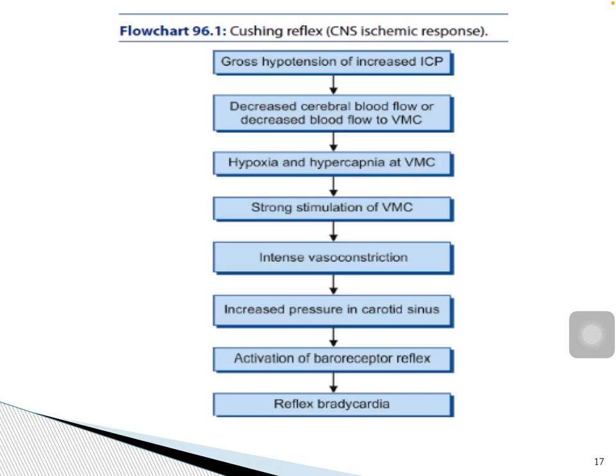The flowchart explains the Cushing reflex. Whenever there is increased ICP, it causes decreased cerebral blood flow to the vasomotor center, and this causes hypoxia and hypercapnia at the vasomotor center, and this hypoxia and hypercapnia causes strong stimulation of the vasomotor center, resulting in intense vasoconstriction. During intense vasoconstriction, it will lead to increased pressure in the carotid sinus, causing activation of the baroreceptor reflex. Whenever there is baroreceptor reflex, it causes reflex bradycardia.